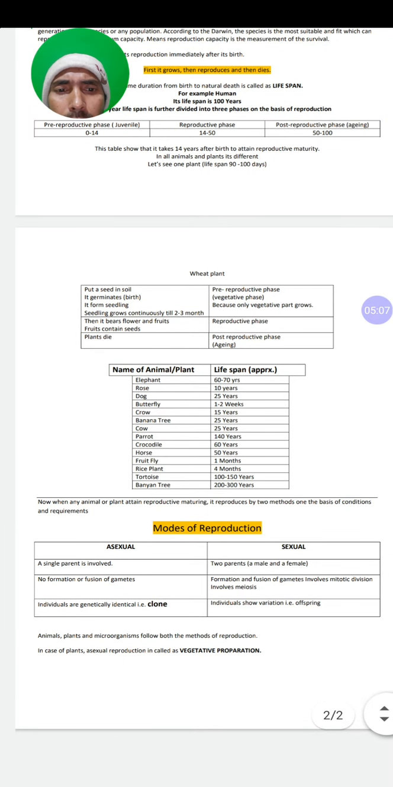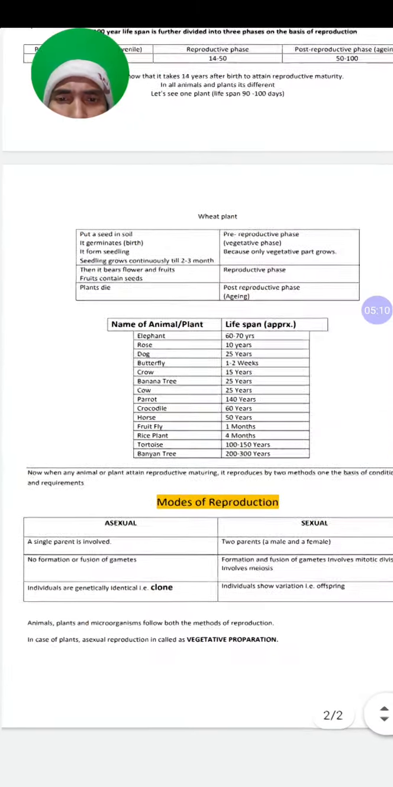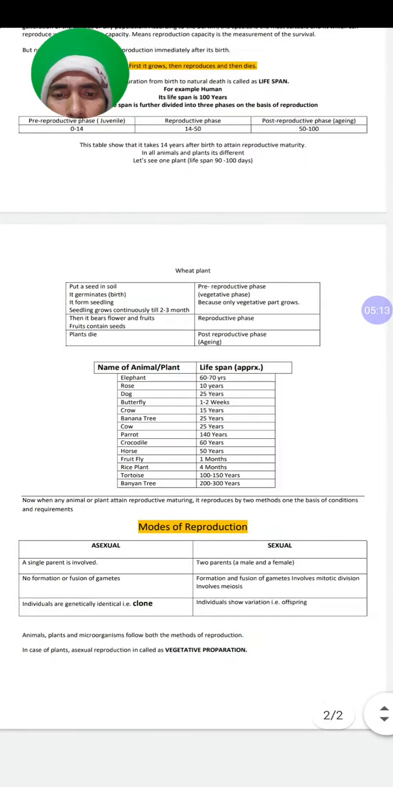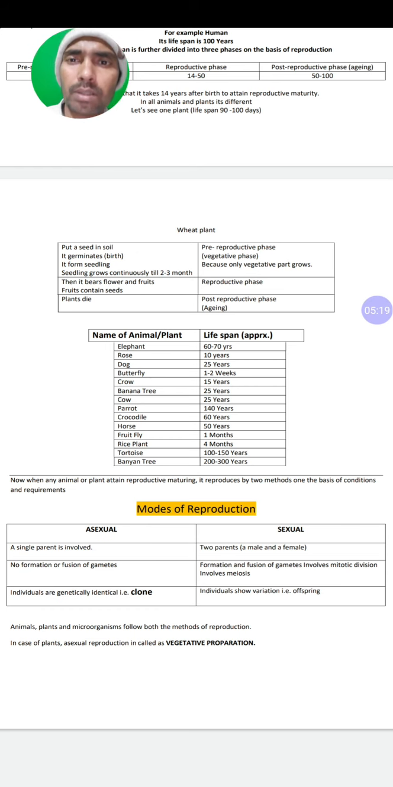When any animal or plant goes through the reproduction process, it follows two ways or two methods on the basis of situations or conditions, that is asexual and sexual. It's very common, you studied already in class 10th. It's a continuation from class 10th only. A single parent is required, then two parents are required, no formation or fusion of gametes, etc. You can see it. But the most important thing to note down here is, in case of asexual reproduction, there is no chance of new varieties, but in case of sexual reproduction, there are maximum chances of formation of new varieties. In class 10th, you studied evolution, right?